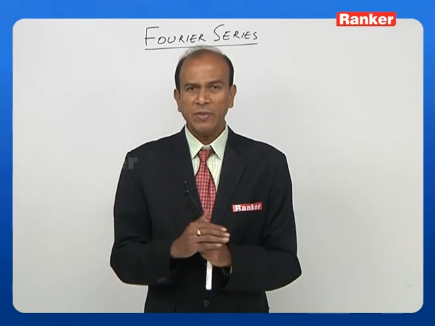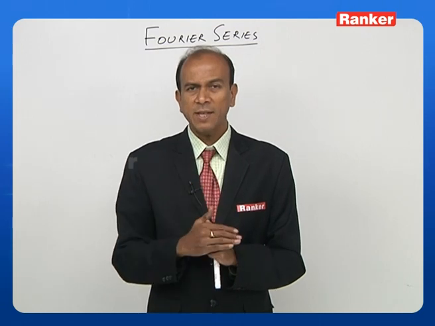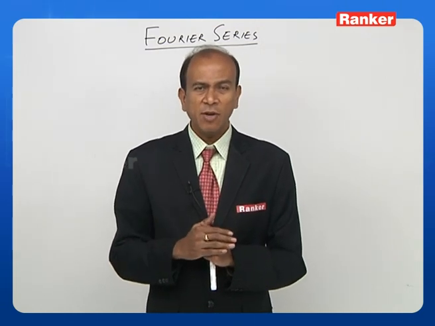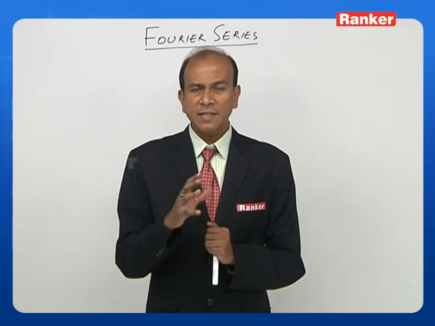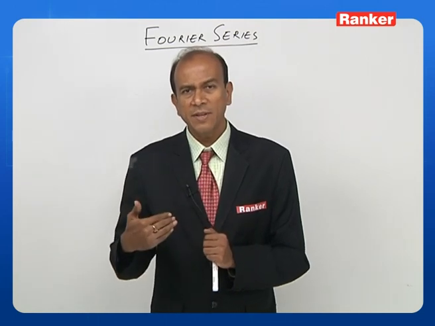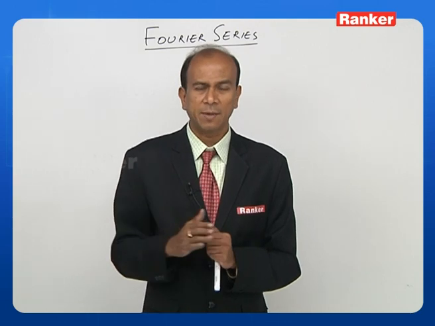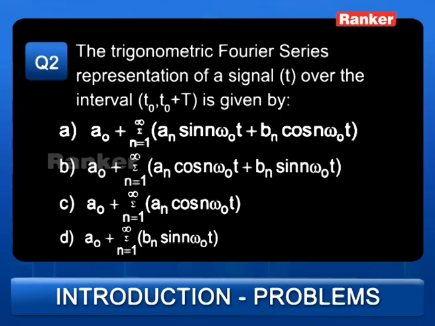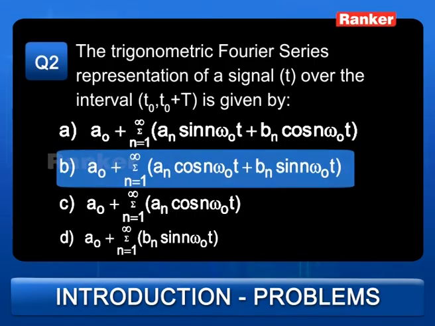But in spite of that, let us look at what is the deficiency in choice C and what is the deficiency in choice D. If you look at choice C, we are missing the sine term, and in choice D, we are significantly missing the cosine term. So it cannot be a Fourier series. So the answer is B.